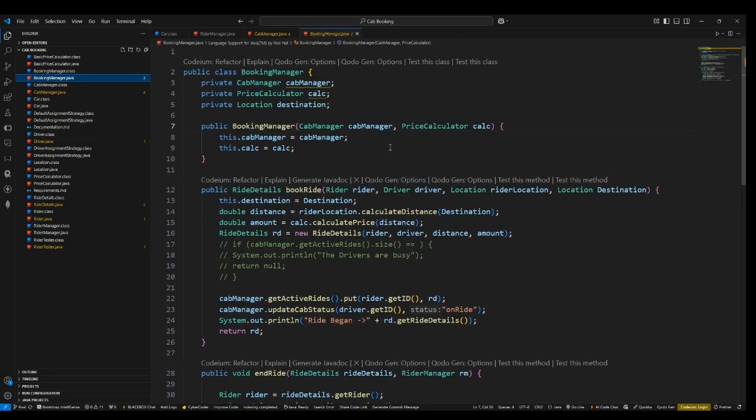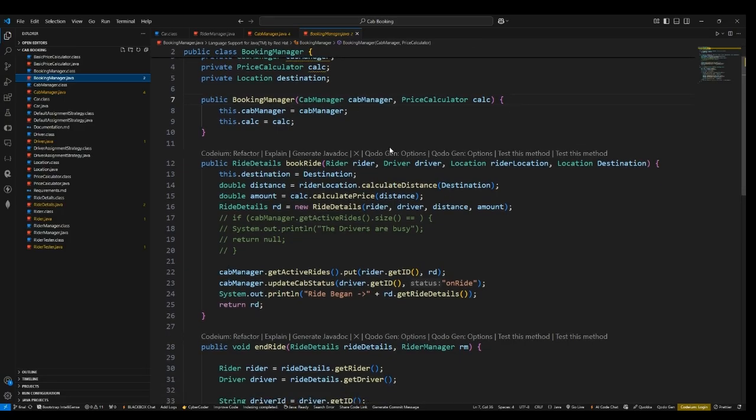In order to book a ride, we need certain parameters like who is the rider, who is the driver, what is the location of the driver, that means the starting point of the rider, and then the destination. Where does the rider want to go? Based upon this, we book a ride.